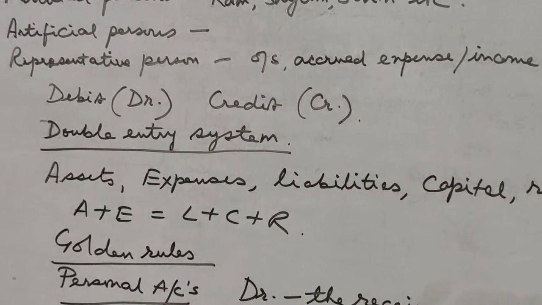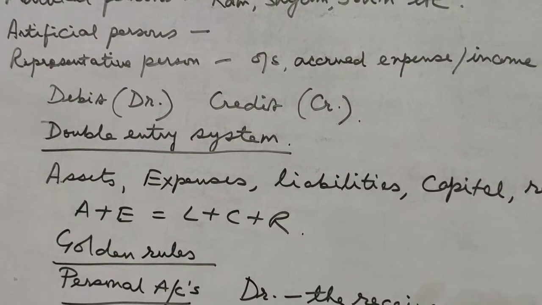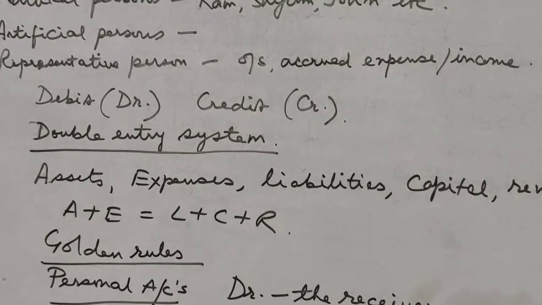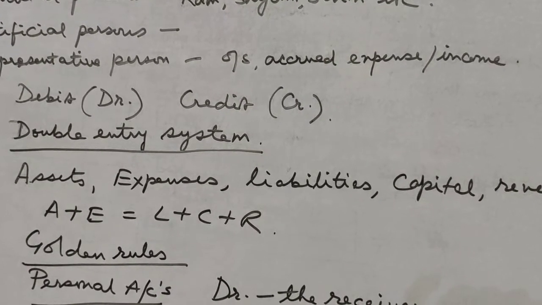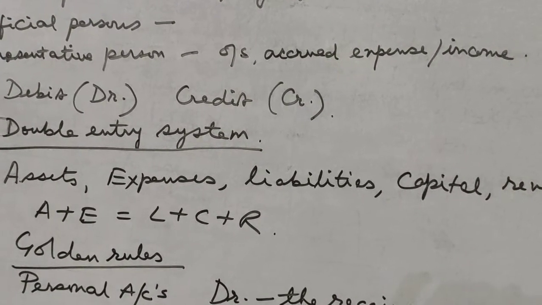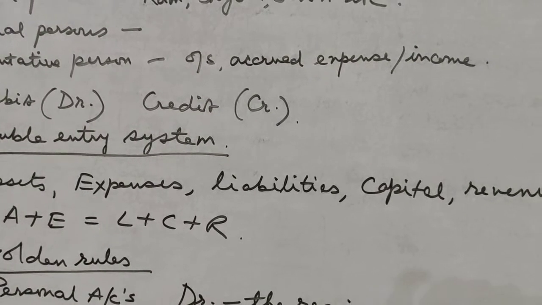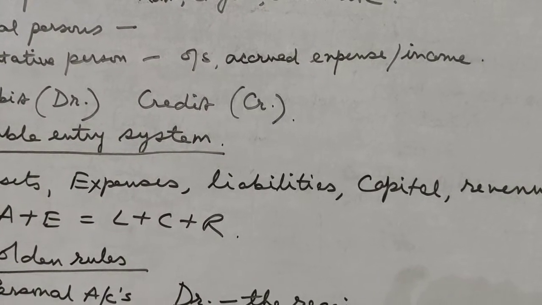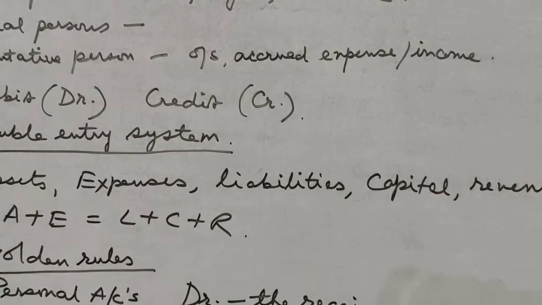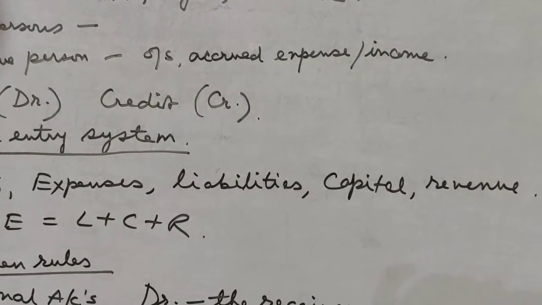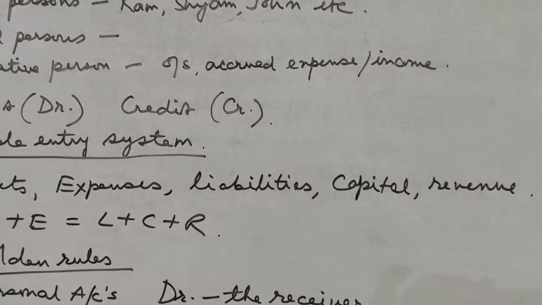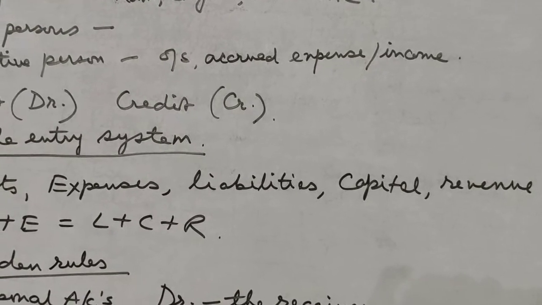We have discussed them. You know what assets are, things of value, and expenses. Then liabilities, something which you owe to somebody. For example, a creditor is your liability. Capital represents the account of the owner, and revenue means any type of income. For example, sales account is a revenue.